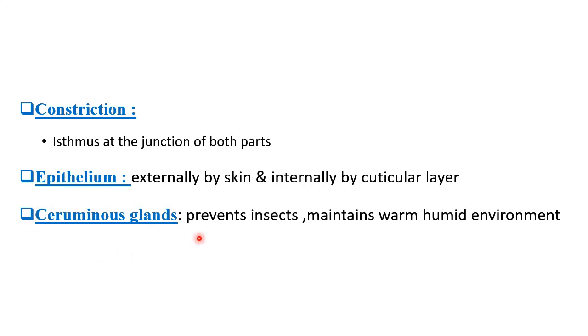What are these ceruminous glands? These are nothing but modified sweat glands which secrete the cerumen, which is nothing but the ear wax. So why is this ear wax needed? Because this wax prevents the entry of insects, and it also maintains a warm humid environment. Why is this warm humid environment required in the external acoustic meatus? Because this environment is useful for effective vibration of the tympanic membrane.